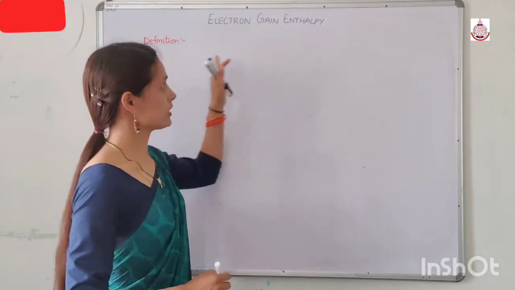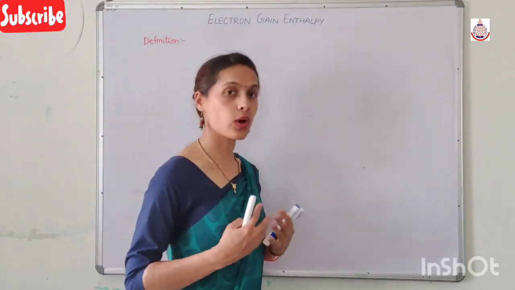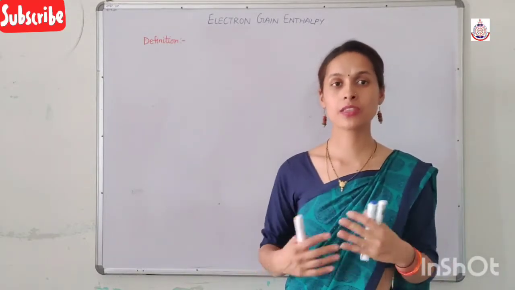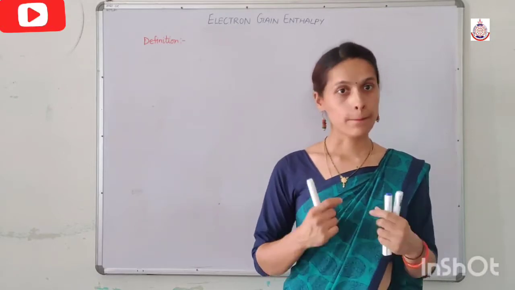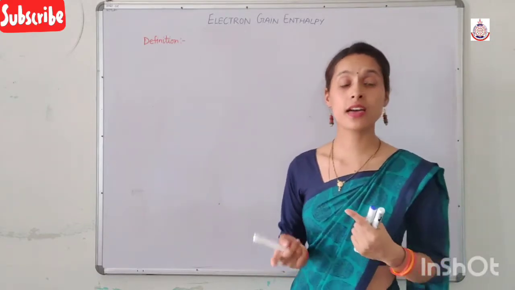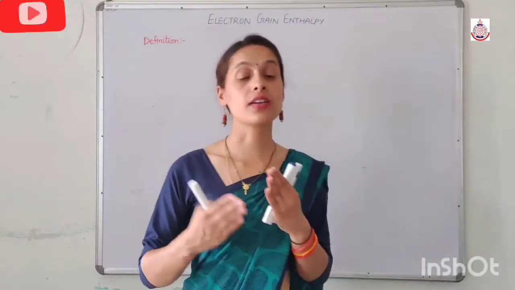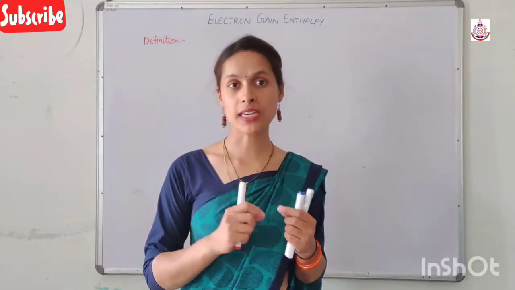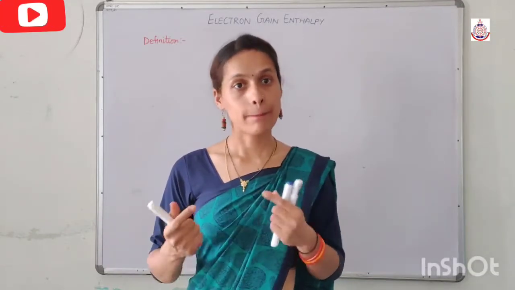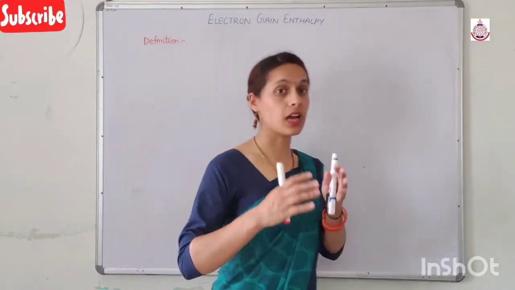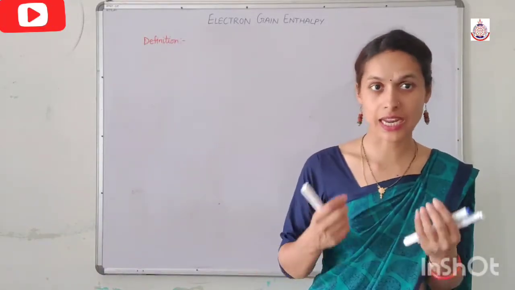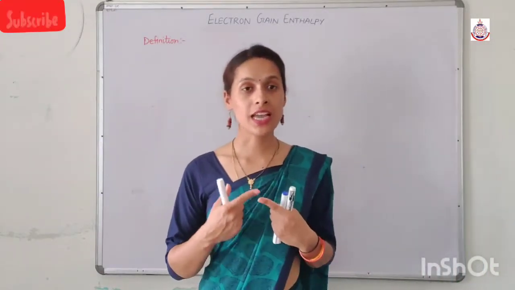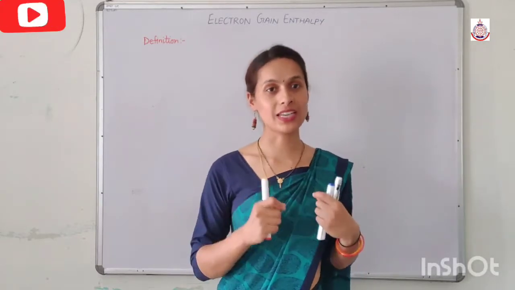First, we will talk about the definition of the electron gain enthalpy. Now, what is electron gain enthalpy? Just like ionization enthalpy, electron gain enthalpy is also an energy change. But ionization enthalpy is the amount of the energy required to remove an electron from the isolated gaseous atom to make it an isolated gaseous cation. But electron gain enthalpy is the amount of the energy released to convert a gaseous isolated atom into a gaseous anion.